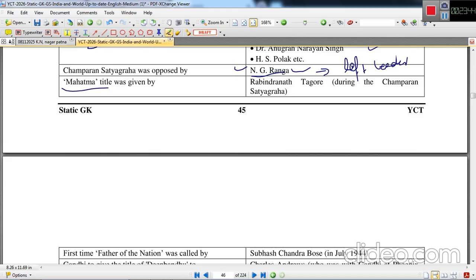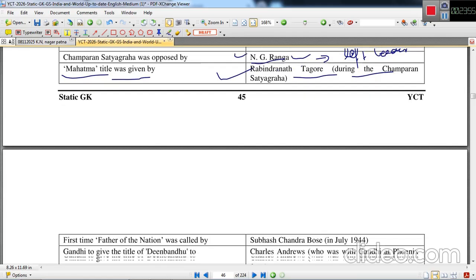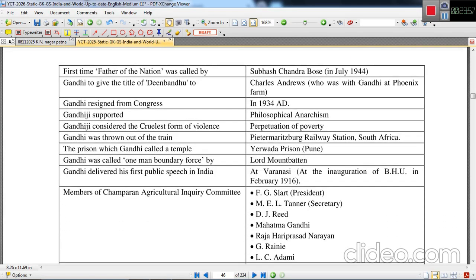The Mahatma title was given by Rabindranath Tagore during the Champaran Satyagraha. The Bapu title, father of the nation, was given by Subhash Chandra Bose in 1944.